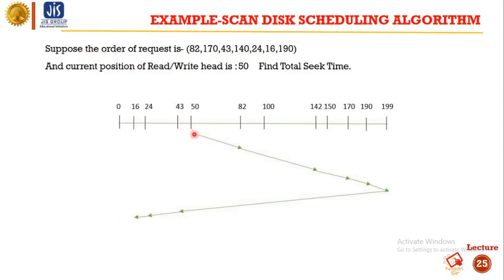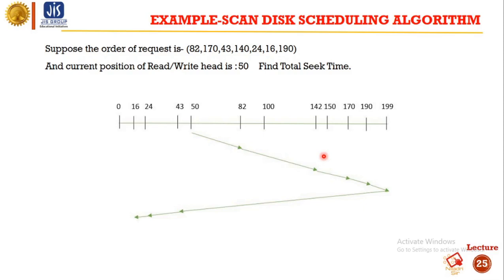So currently we are at 50. From 50 we can move in any one direction. We have moved to the right direction, that is 50 to 82. From 82 we will move to 140. From 140 we will move to 170. From 170 we will move to 190, and after 190 we will move to the end of the direction, that is 199.